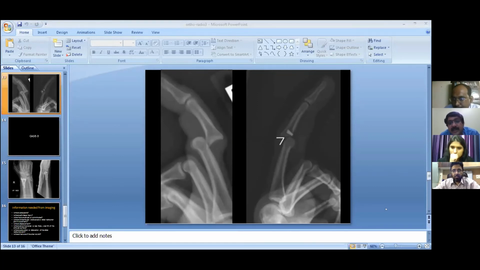Would you like to check in our post-op also? Yeah, so we can try. But I think in the post-op image which we have, the alignment was normal. I think if the patient complains of dislocation, then only we can do a radiograph. Okay. So Akram, would you like to discuss the third case?